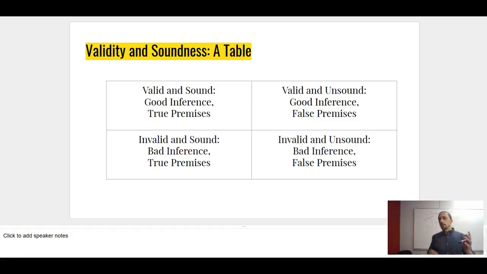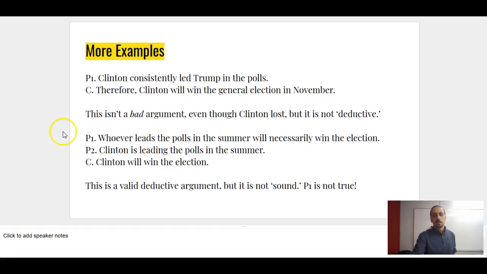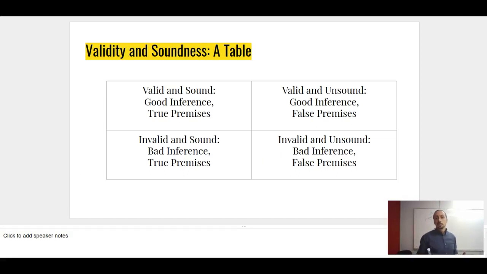So we have this notion of validity, we have this notion of soundness. Validity means that the form of the argument is such that the truth of the premises guarantees the truth of the conclusion, whereas soundness is about whether the premises are in fact true. In the argument I had here, the problem was we had a valid argument with an unsound premise. So we have good inference but false premises, valid and unsound. Valid and sound means good inference and true premises. Invalid but sound would be a bad inference, but the premises happen to be true.